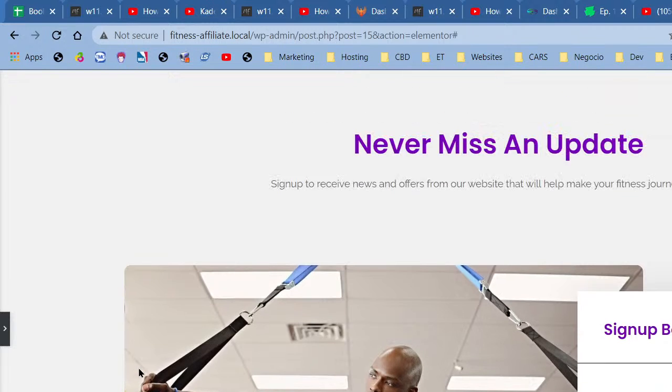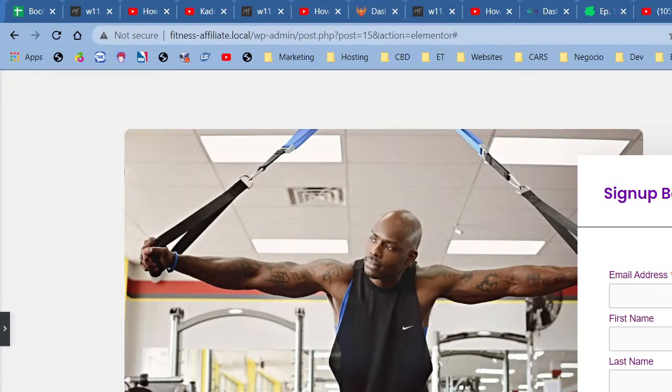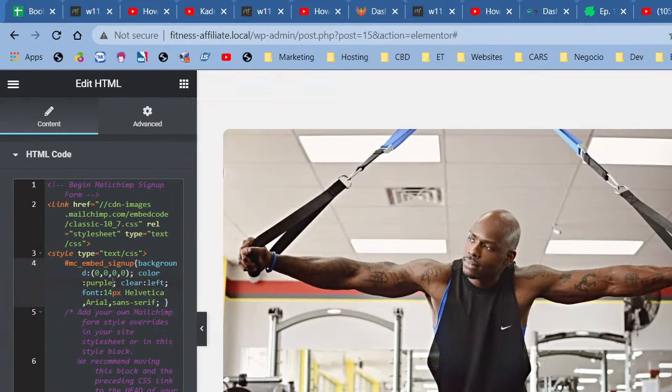Okay, so I think we'll work with this for now. I think the white looks a little bit more tolerable than the purple. The purple is just too there in your face.